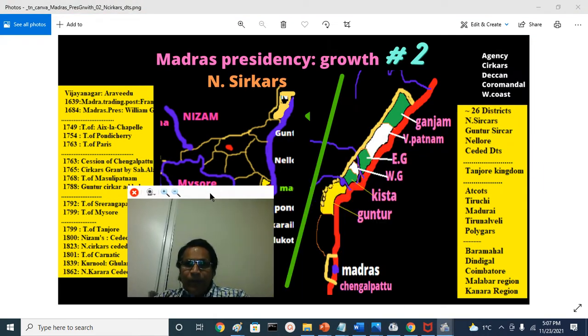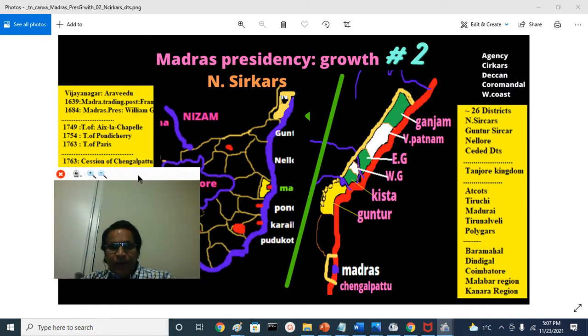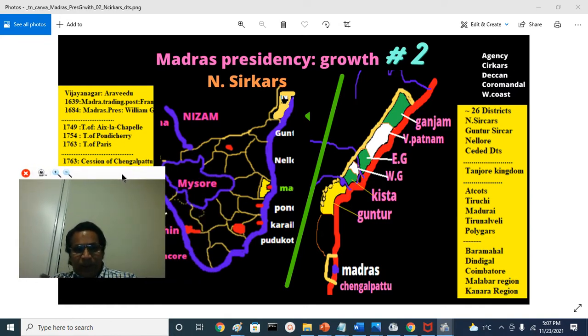Before we start, we are already aware the Madras Presidency was a political subdivision of British India. It was an administrative part of British India, which had the Madras Presidency, Bengal Presidency, Bombay Presidency, other provinces such as British Punjab, United Provinces of Agra and Oudh, residencies and princely states, agencies and so on. Madras Presidency is very, very important.